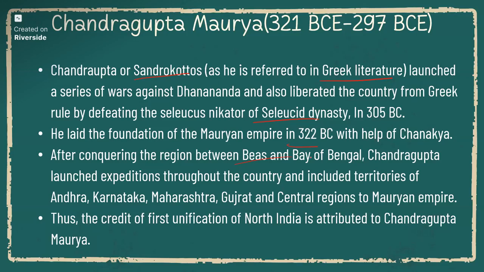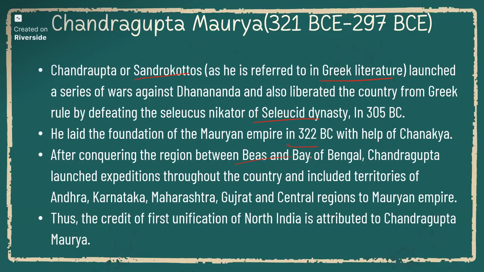So as we see, Magadha is situated in central India. Thus, the first unification of North India is credited to Chandragupta Maurya.